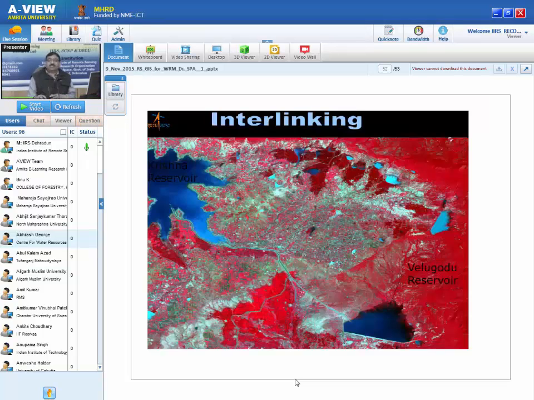Finally, I may touch upon a little bit about the interlinking. Nowadays people are talking about the interlinking. This example is not a river linking, but it's linking between two reservoirs, but this may correlate with the river linking also. How remote sensing will help? Suppose you can see on a screen, this is a satellite image where you find two reservoirs. This is a Krishna reservoir and this is the Velugadu reservoir. And what you see here, you want to make a link between these two.